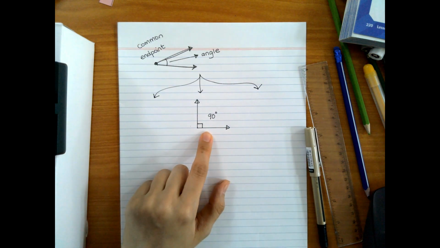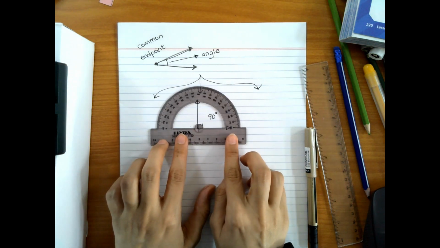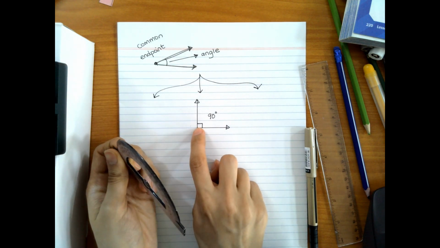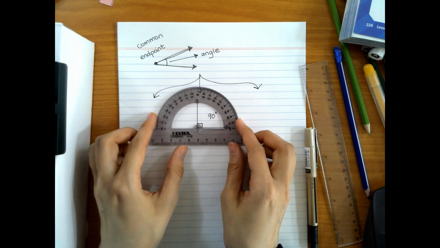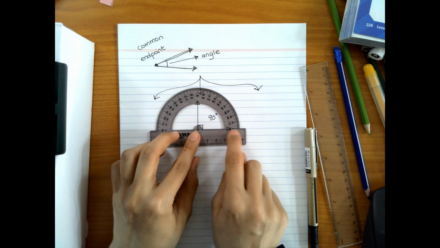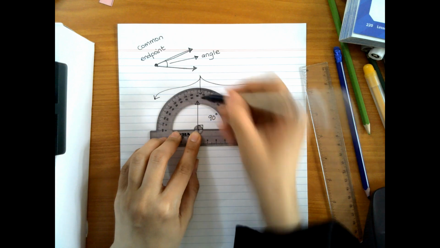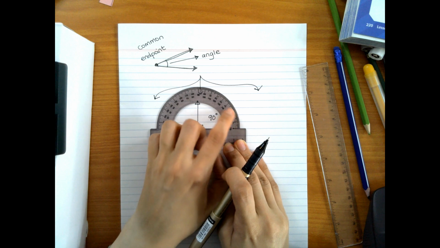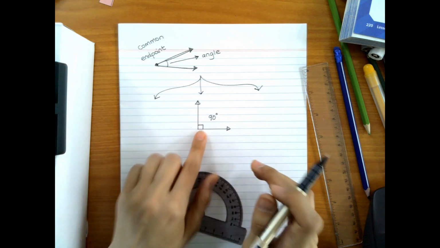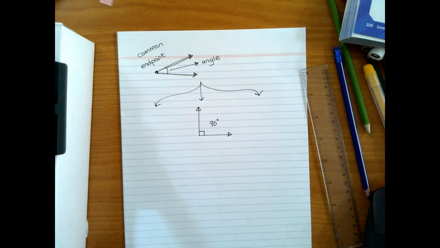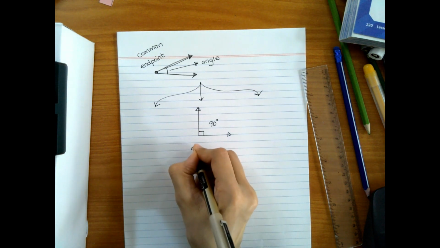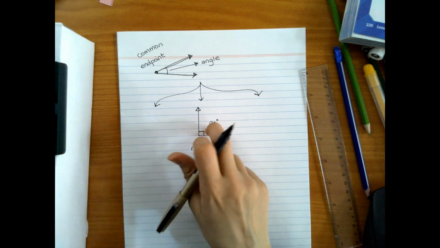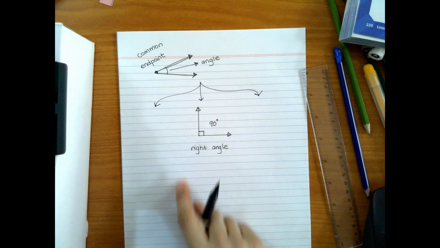How do we measure angles? We use something called protractor. I will put this dot where I have the common end point. I will put it like this. والصفر لازم تبدأ من واحد من lines, and then for the other one, I will read the number. So look here, I start from 0 and the other one is 90. So this is called a right angle. What do I call this? A right angle.